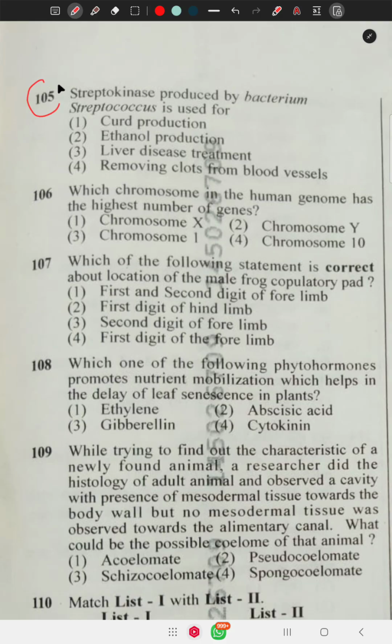Question number 105 says, streptokinase produced by the bacterium Streptococcus is used for, it is also called clot buster, removing clots from blood vessels. Question number 106 says, which chromosome in the human genome has the highest number of genes?